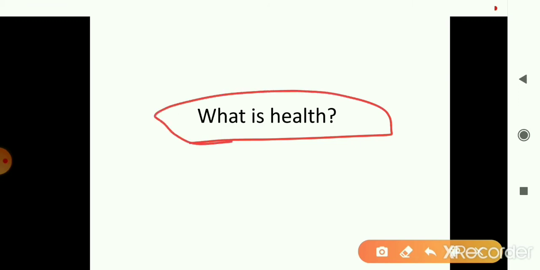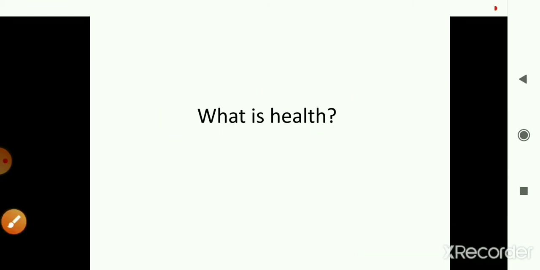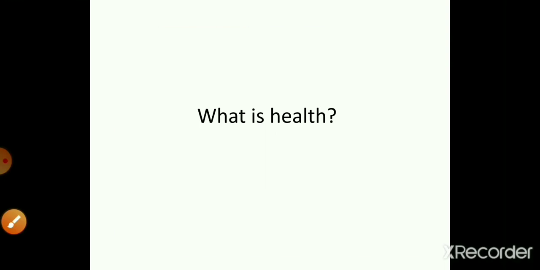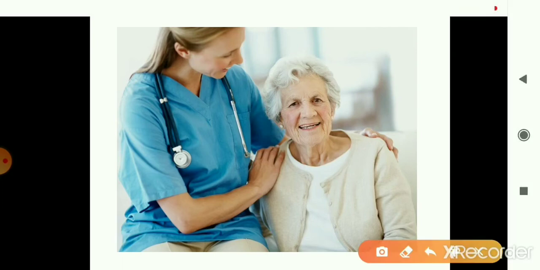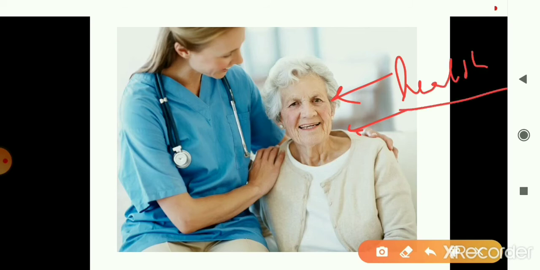The next question is, what exactly is health? When we talk about the definition of health, different people will have different meanings of health. If you ask your grandmother what health is according to her, she would say that if she is able to do all her daily life activities properly, then she is healthy, like going to the market or going to a neighbor's house. If she is able to do all these simple basic activities, she will say that she is healthy.